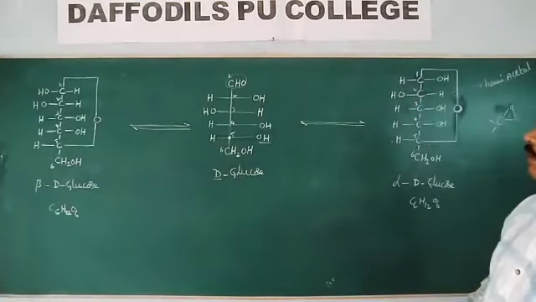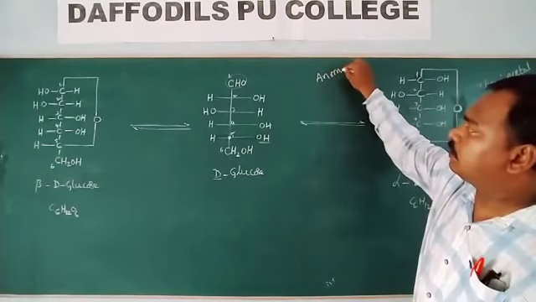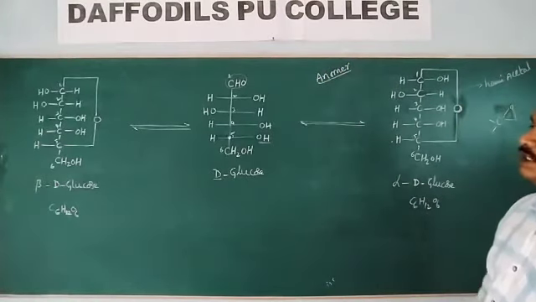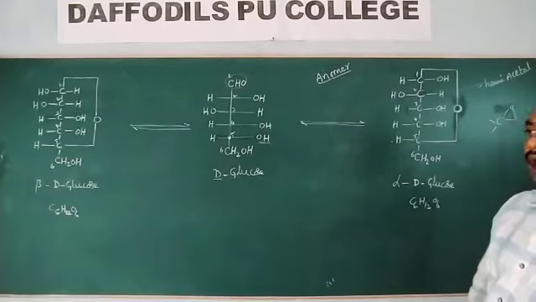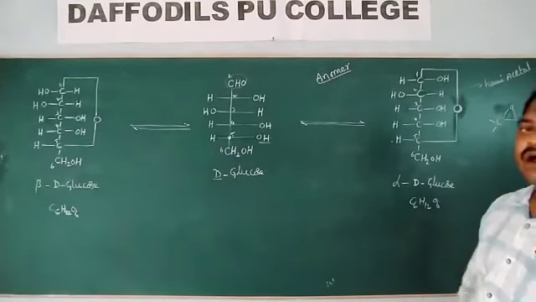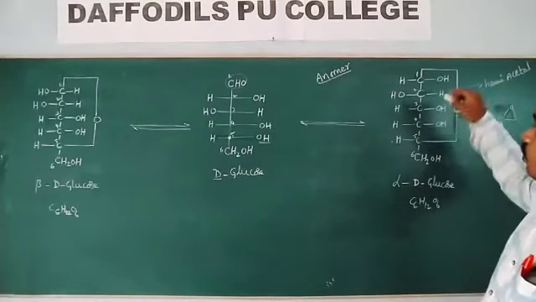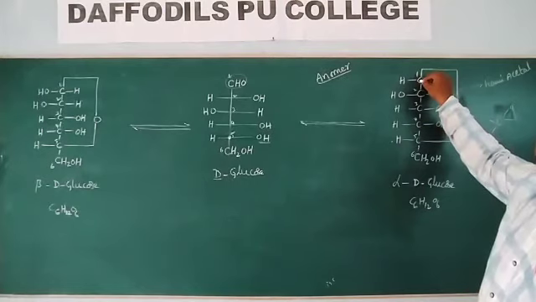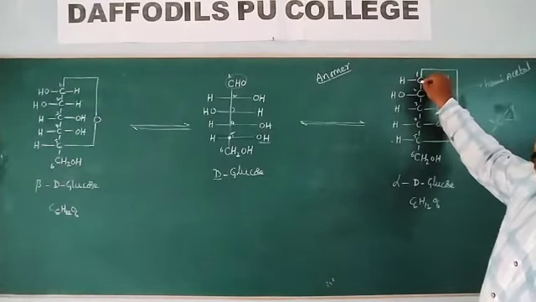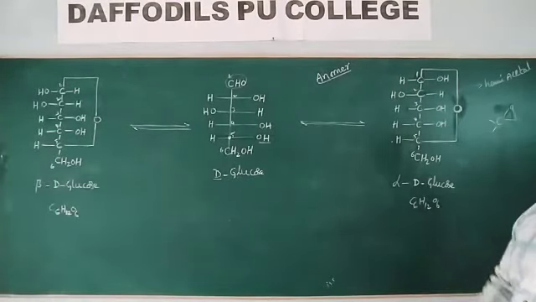Here we have to remember another word, anomer. What is meant by anomer? Anomers are isomers in which the stereochemistry of the carbon in hemiacetal bonding differs.